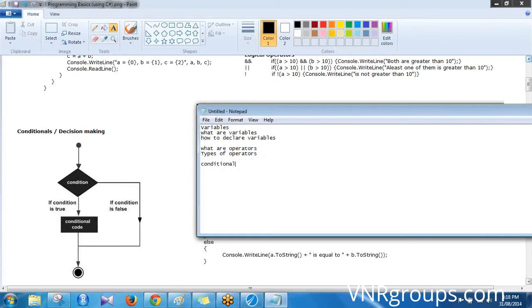Conditionals. When I say conditionals, I mean if statements or switch statements. They are also called decision making statements. Data types, we have already seen data types.